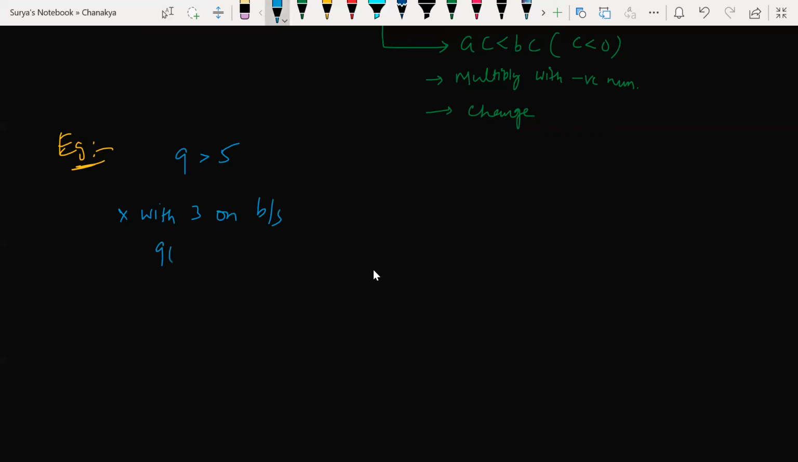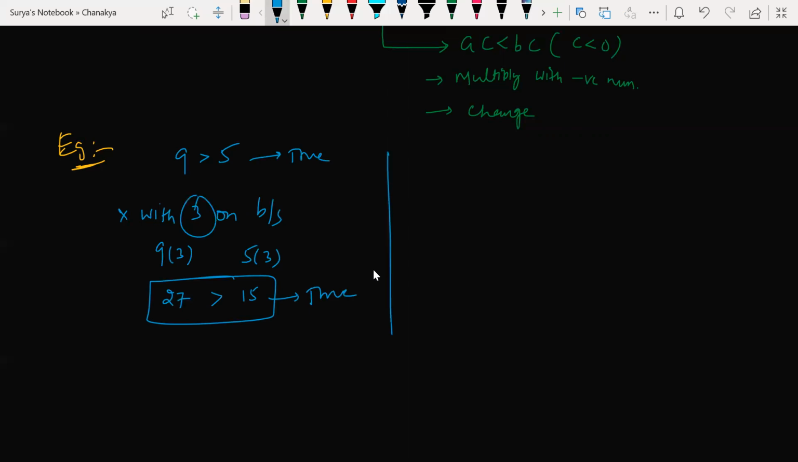So if I multiply with 3 on both sides, what happens? 9 times 3 is 27, 5 times 3 is 15. 27 is still greater than 15. It was true here, and here also it is true. When you are multiplying the positive number on both sides, the inequality does not change. Greater than becomes greater than only, less than becomes less than only. Let's see one more example.